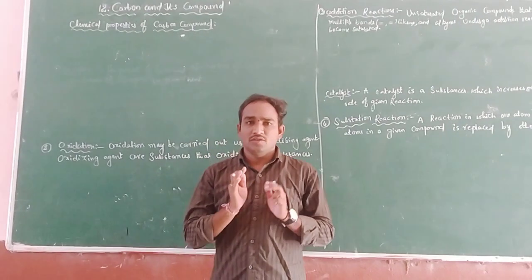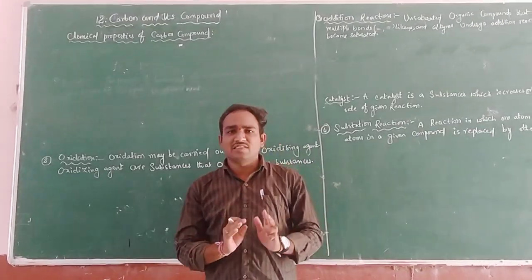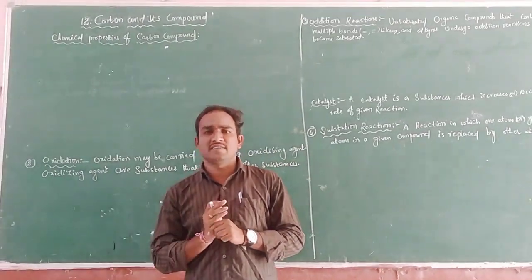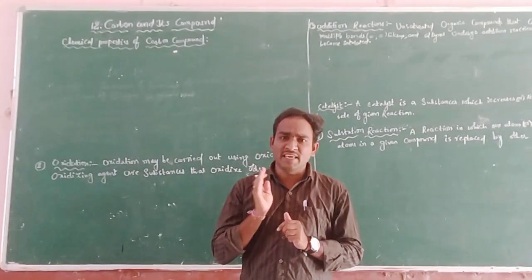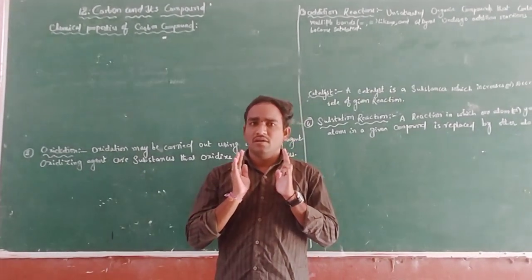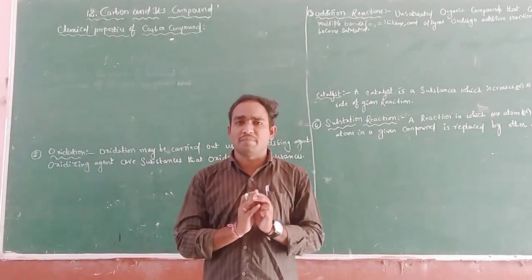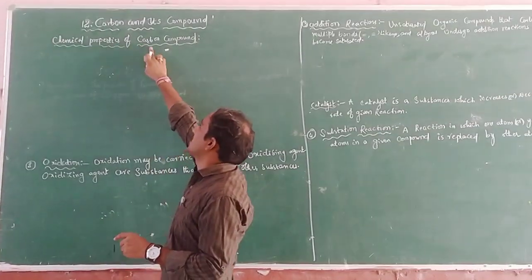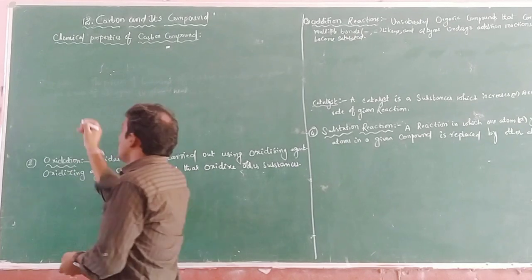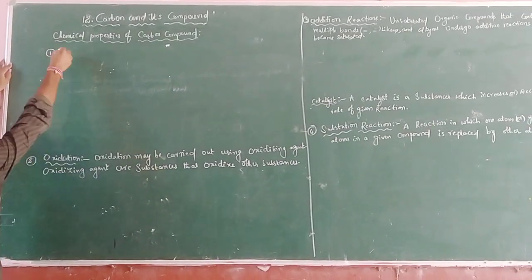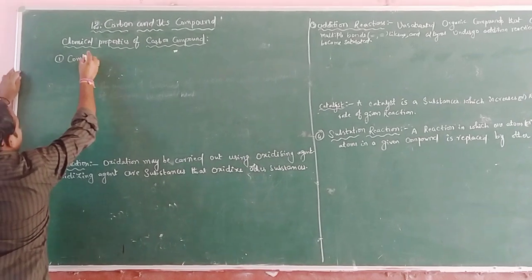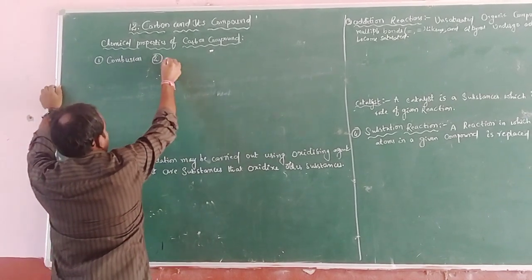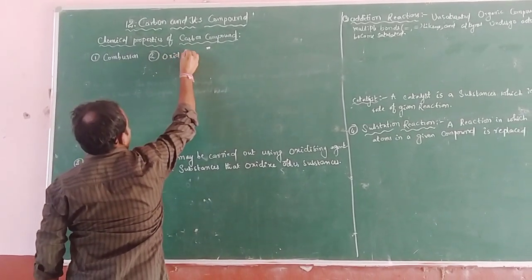In carbon, we classify compounds into two categories: saturated hydrocarbons and unsaturated hydrocarbons. Then there are four categories of chemical properties of carbon compounds. One is combustion reaction, and the second one is oxidation reaction.